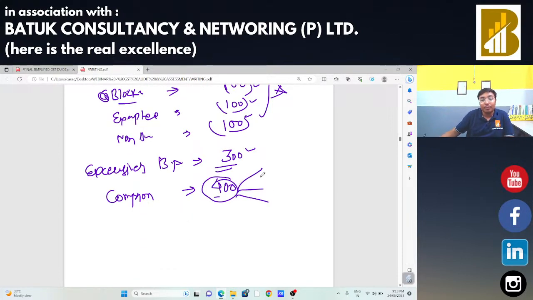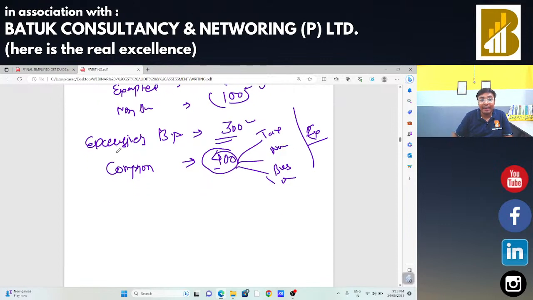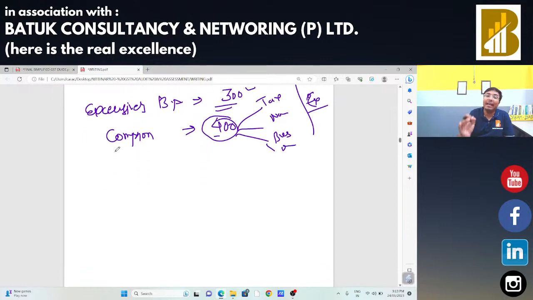In that particular credit, I have taxable, I have non-taxable, I have business purposes. Other than business purposes, I have input tax credit related to exempted supply. So from that 400, I need to identify the taxable and business purpose part only, and the input tax credit related to my non-business purpose and related to exempted supply, I need to identify.